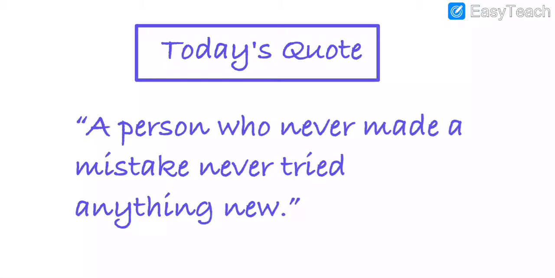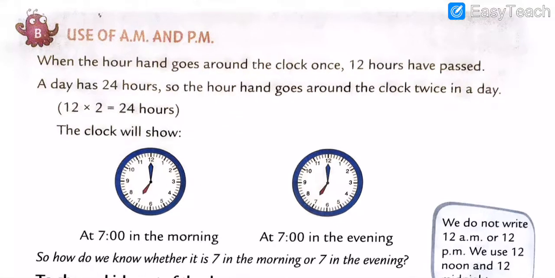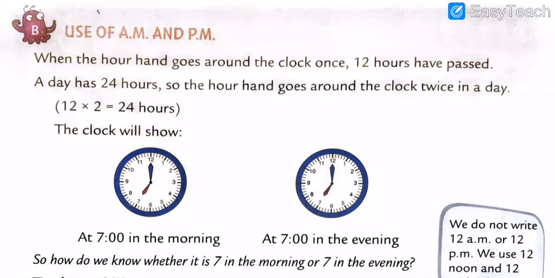Okay, so now, my dear, I am here. First of all, use of AM and PM. As I told you, first of all we are going to do the revision of use of AM and PM. Got my points, all of you? So pay attention properly and take out your important things: book, rough book, or whichever practice book you are using, pencil, eraser, scale, and important stationery. Keep these things with you and sit properly, my dear all students.